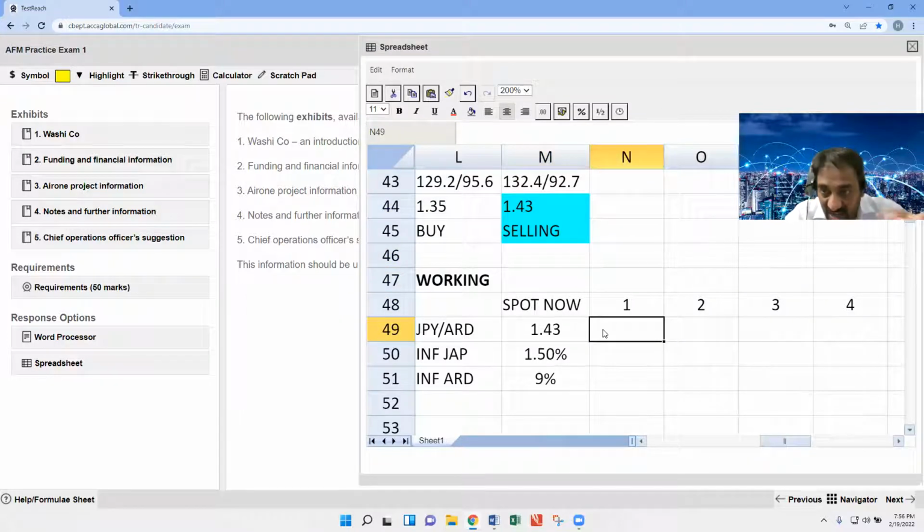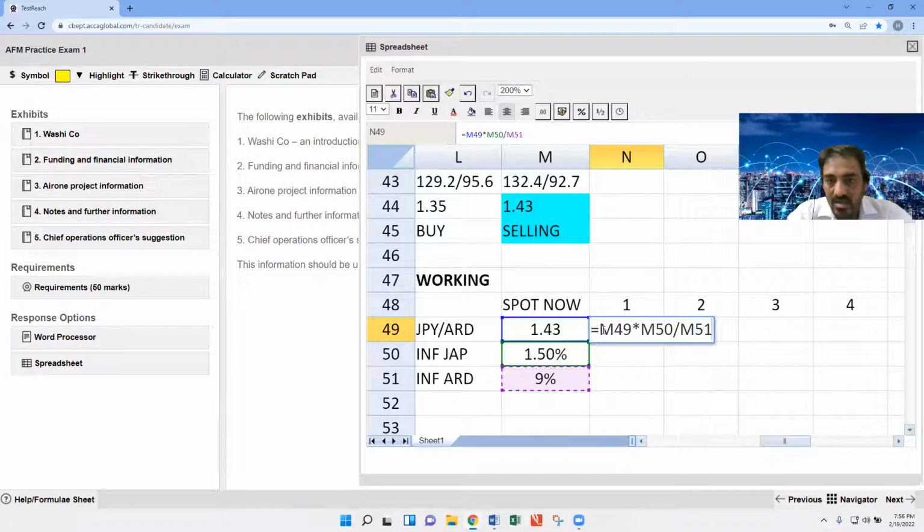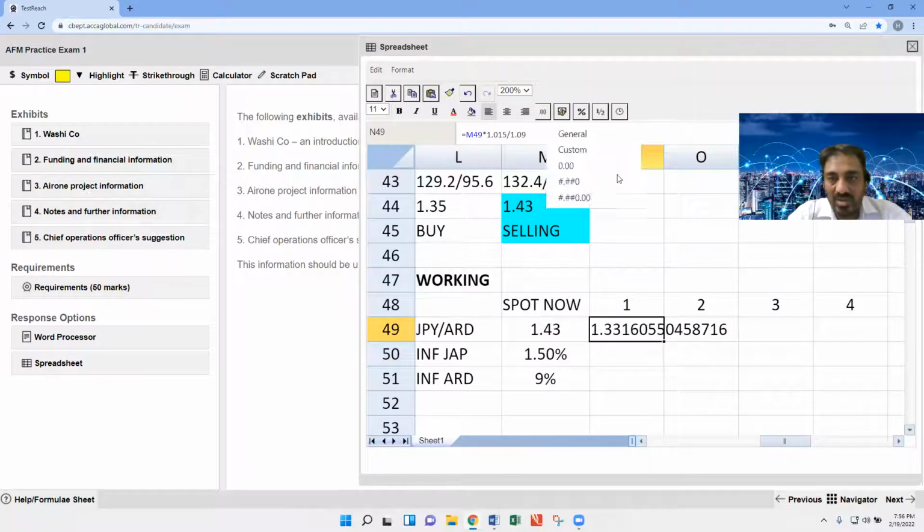So whenever we are going to start our project, that is 1.43 multiplied by 1.015 divided by 1.09. That is 1.33.